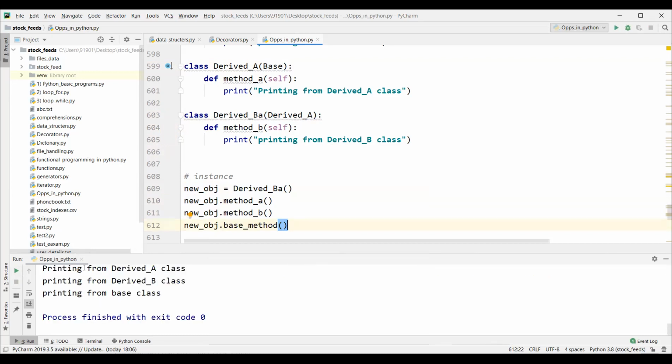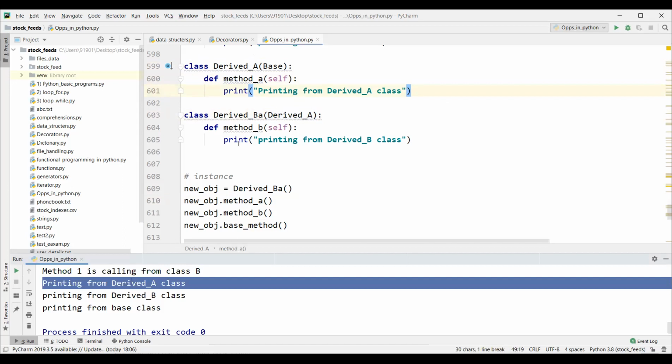Printing from derived class A, printing from derived class B, then printing from the base class. Consider the order of the calls. When I call method A, what will happen? It will look inside this class. Method A is not there. That means this is a derived class, inheriting from some other class, so it will look here. Do we have method A inside this parent class? Yes, we have. So it is invoked automatically.